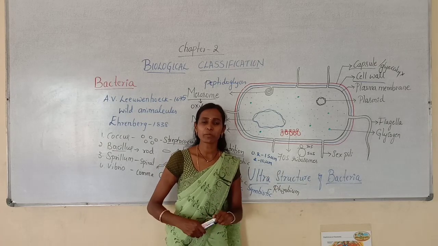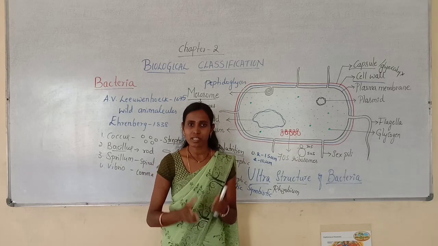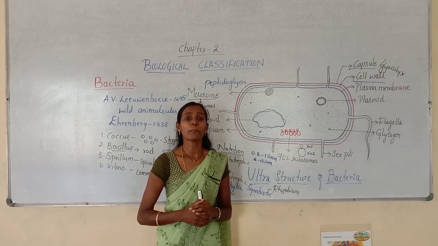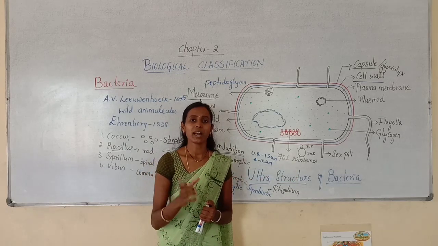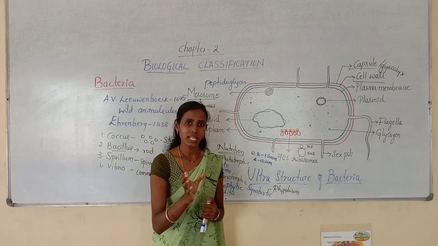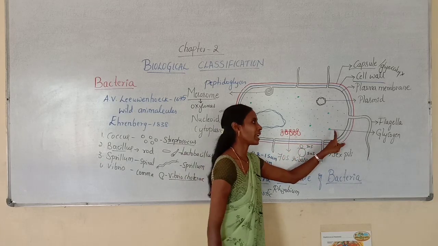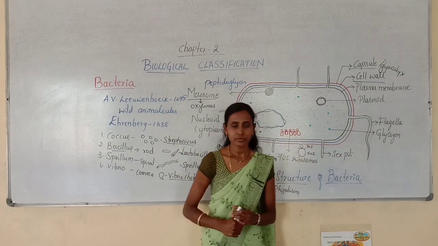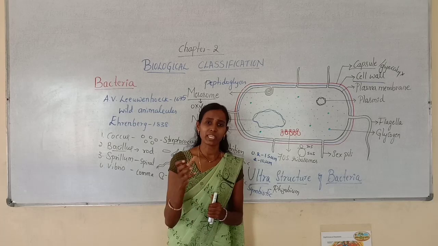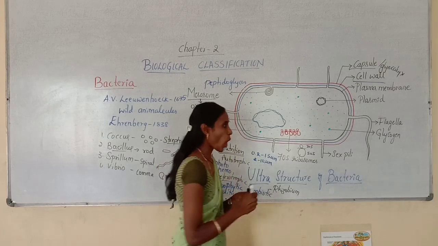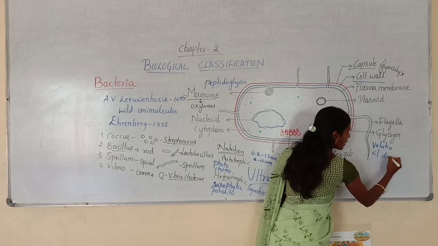Then what is the main function of ribosomes? Ribosomes mainly help in protein synthesis. That's why ribosomes are called protein factories, because they are the main sites for protein synthesis. And the cytoplasm also contains reserve food material in the form of glycogen. Not only glycogen, they may even contain volutin or oil droplets.